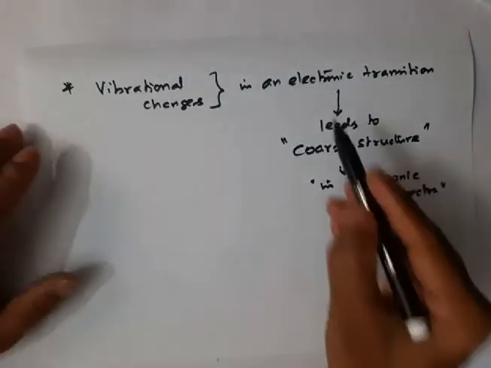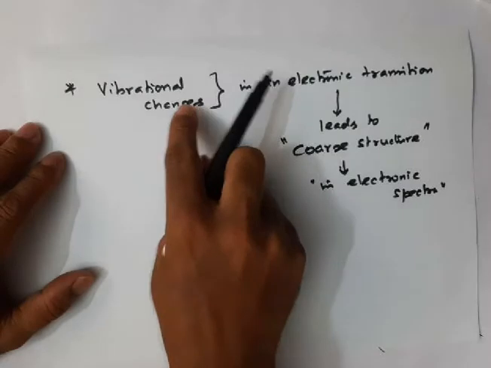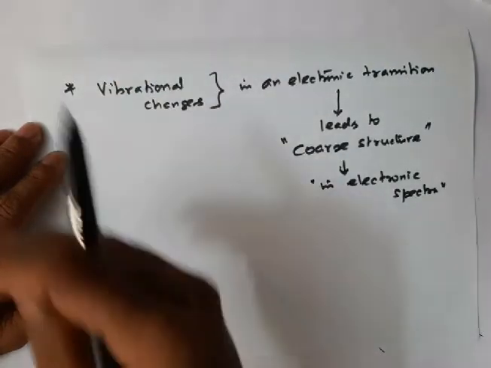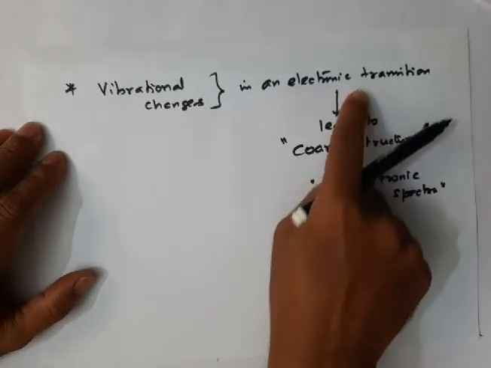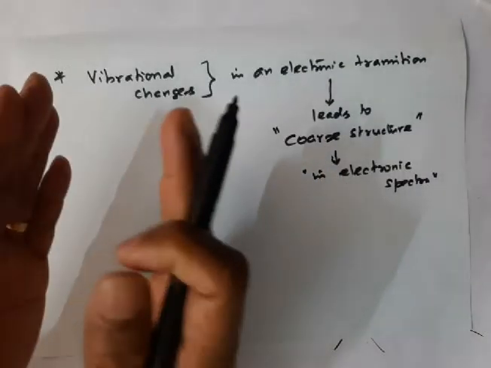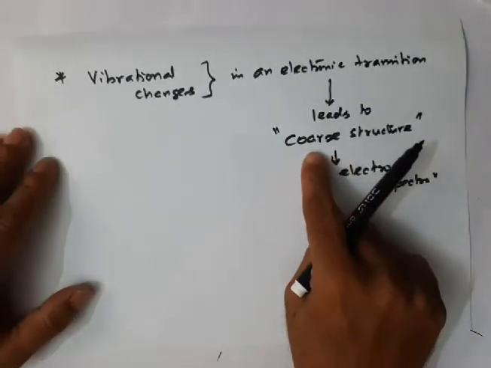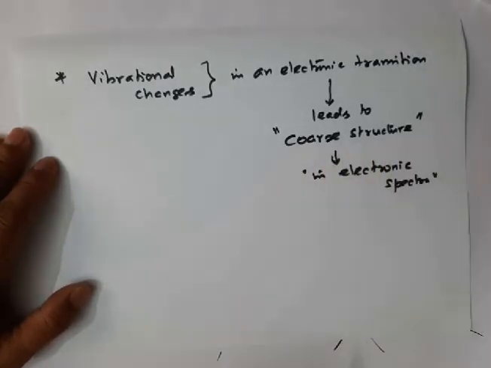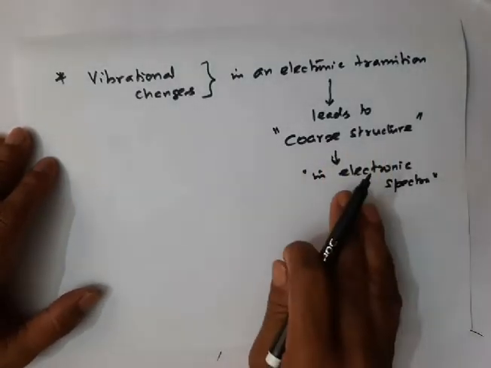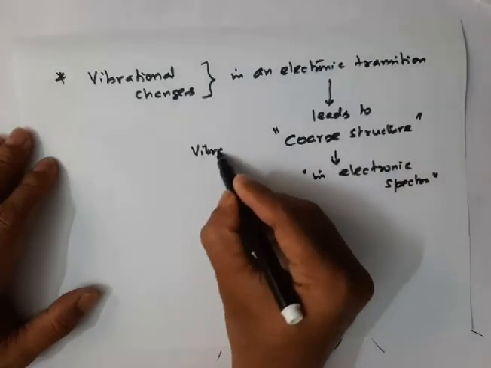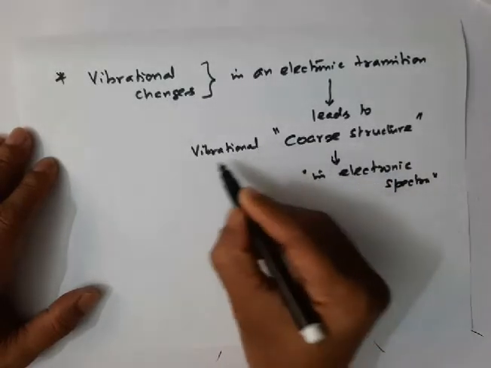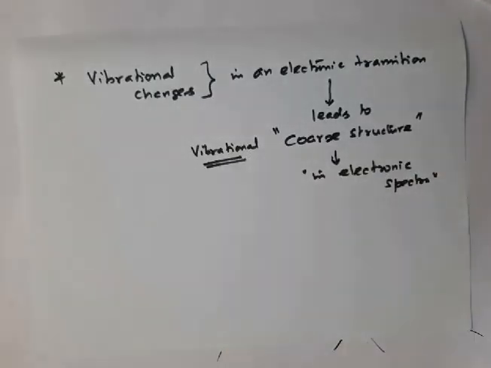In an electronic transition, the vibrational changes 0 to 1, 0 to 2, 0 to 3, lead to closely spaced lines. Those lines are called coarse structures, or more specifically, vibrational coarse structures. Sometimes people call it vibrational coarse structure. So keep this in mind.